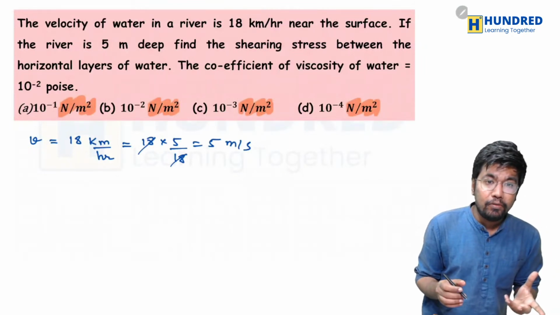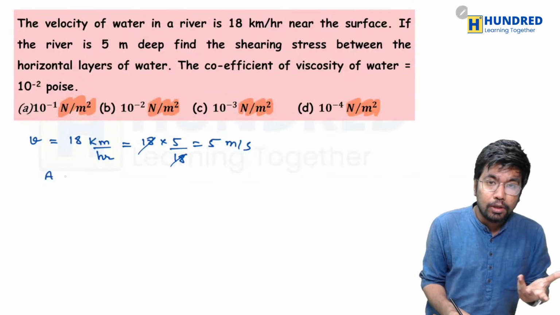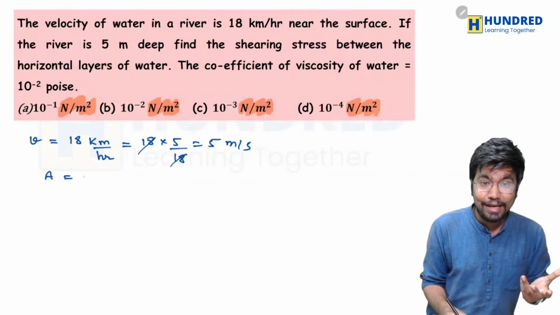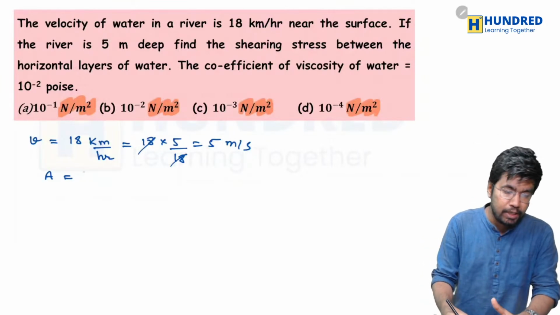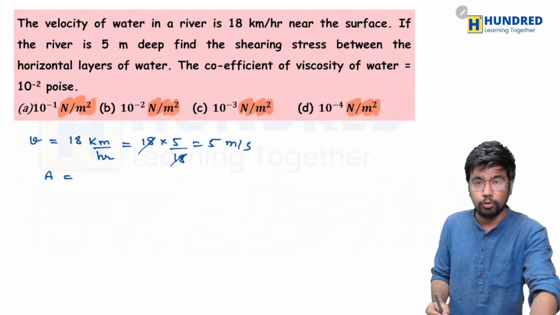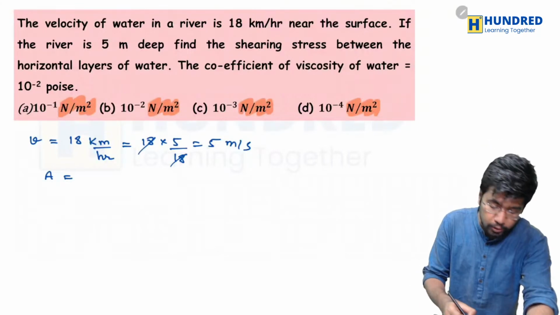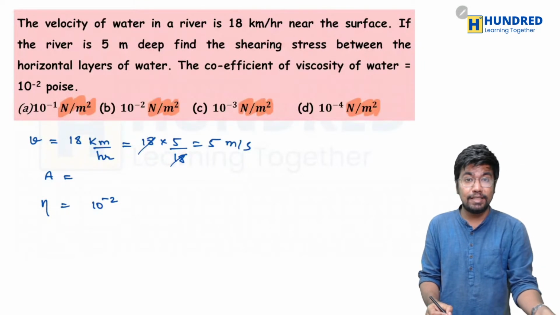If the river is 5 meter deep, now here they are describing the area. They are saying that it is 5 meters deep. Super, very well. And then the coefficient of viscosity, they have given it as 10 power minus 2.